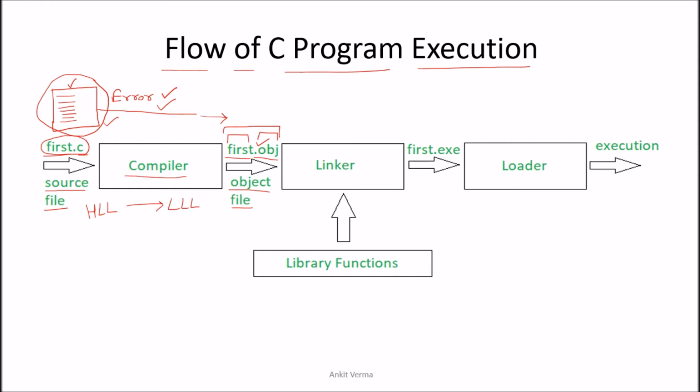After that, let us suppose that after compiling the program, I leave the program, close the application, and after 2 days I am coming back. Maybe I am using your system. Now once I open Turbo C, then what will happen? For running that, I will first of all open that obj file. The linker will automatically take the obj file. Once I want to run the program, first of all the linker comes into the picture. Now the linker will take this object file.